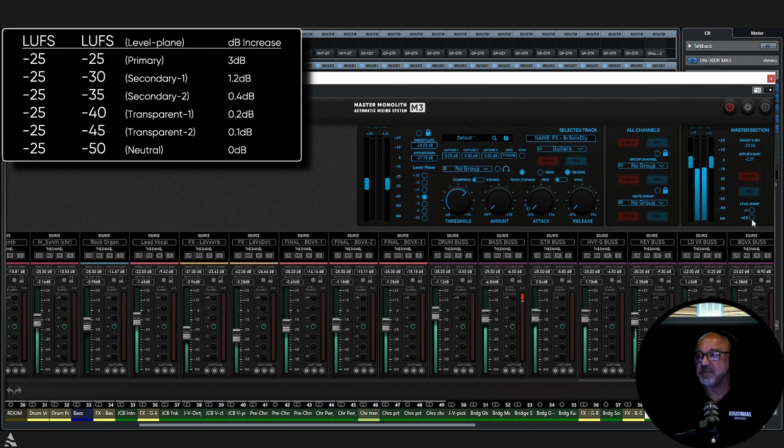And as you're playing during this section, bump it up half a dB. But there's your mix. You can do this with anything.